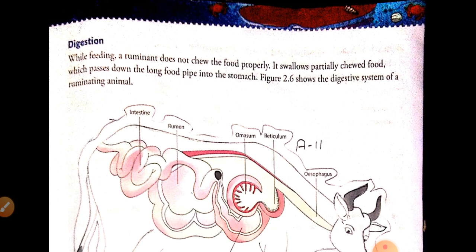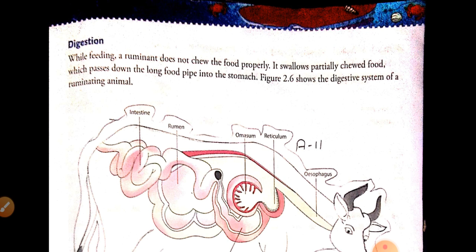While feeding, a ruminant does not chew its food properly at one time. It swallows the partially chewed food, which then passes through the long food pipe into the stomach.